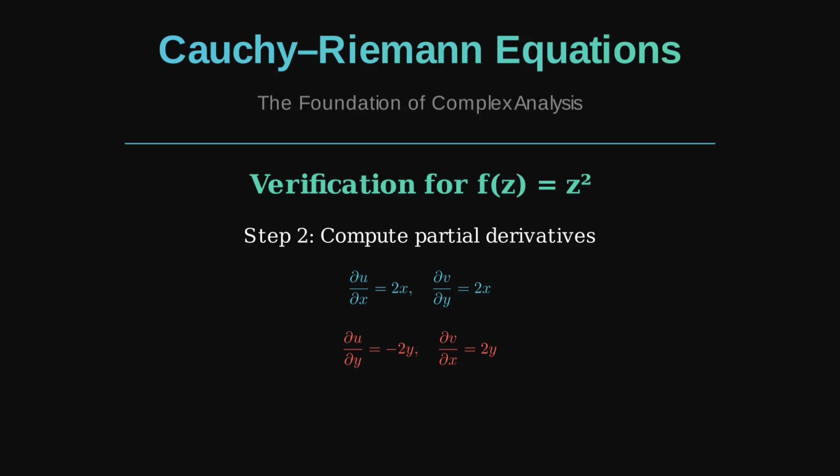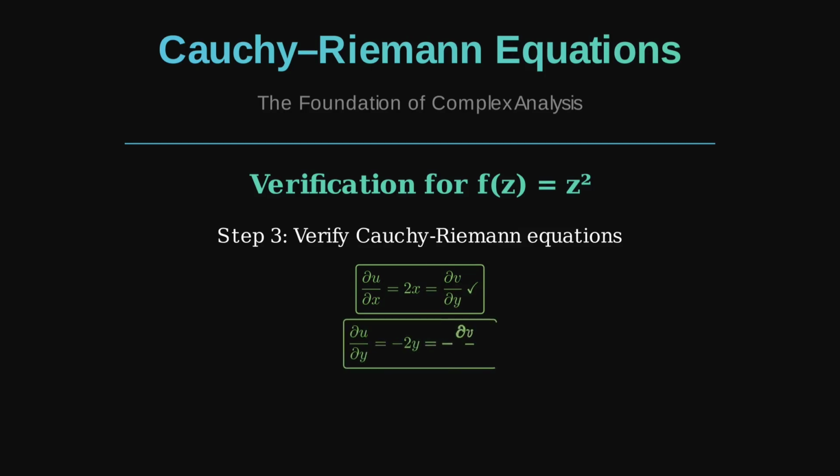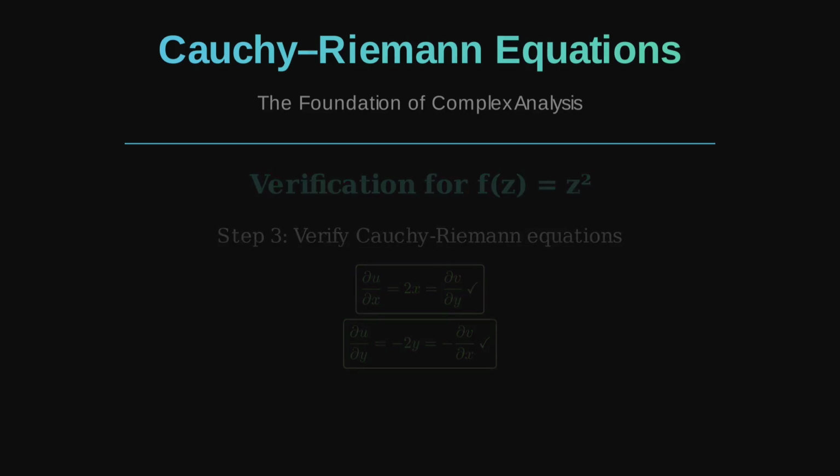Step 3. Let's check the Cauchy-Riemann equations. The first equation says the partial derivative of u with respect to x should equal the partial derivative of v with respect to y. That's 2x equals 2x. Check. The second equation says the partial derivative of u with respect to y should equal the negative of the partial derivative of v with respect to x. That's negative 2y equals negative 2y. Another check. Our function f of z equals z squared passes the test with flying colors.